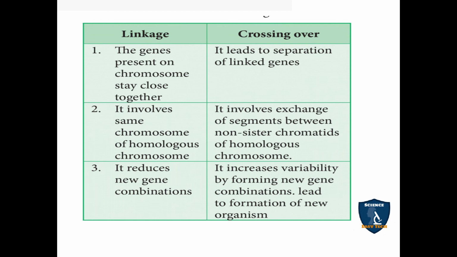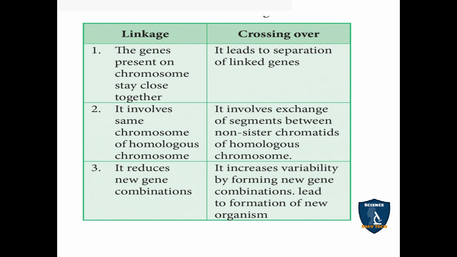The third point is that linkage reduces new gene combinations. So new genes are not formed in linkage. You have seen the complete linkage type also. There is no formation of new genes. Only the parental type is formed. But in crossing over, variability of new forms is formed. That is, new gene combinations are formed and new organisms will be formed.